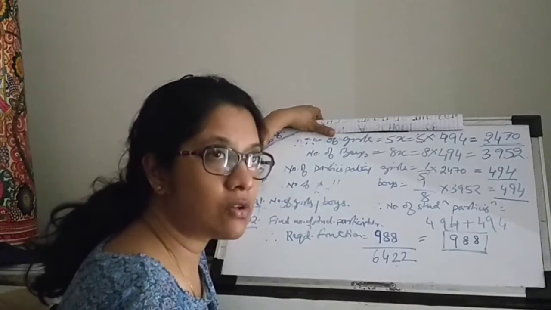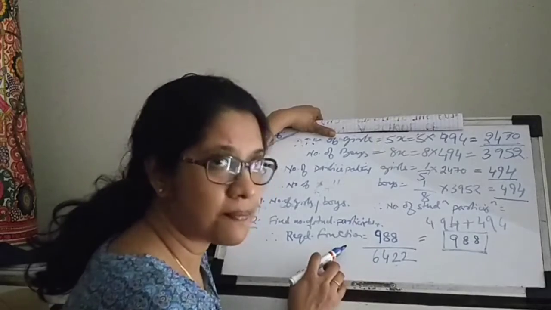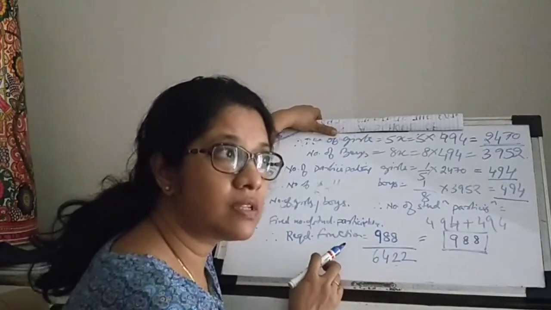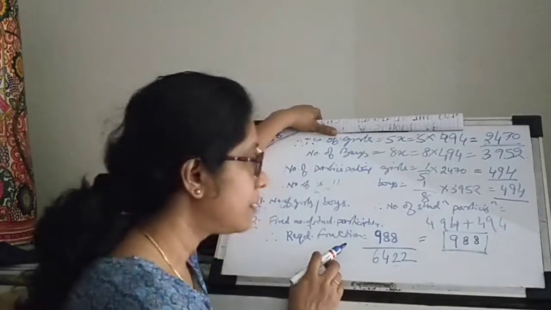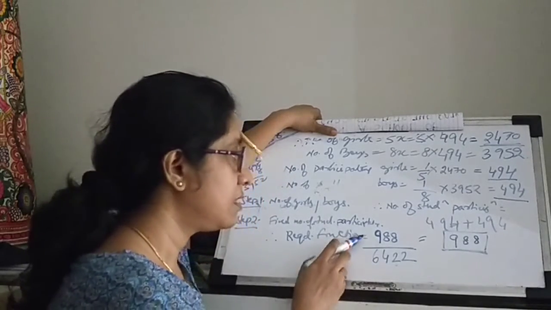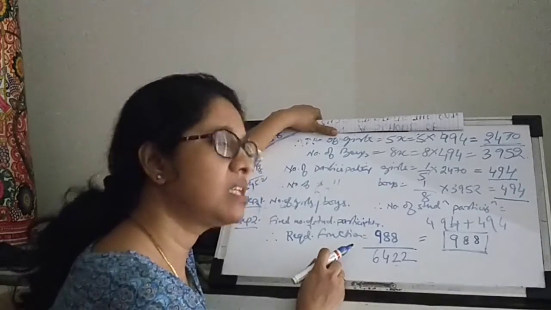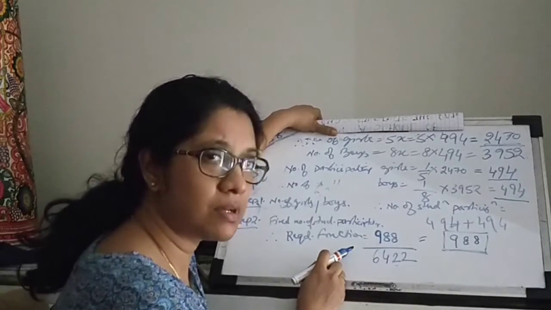But typically when you talk of fractions, you do not just leave it as is. You try to figure out if it is in its lowest form. Do you think it is in its lowest form? No. It's 988, a big even number, 6422, an even bigger even number.